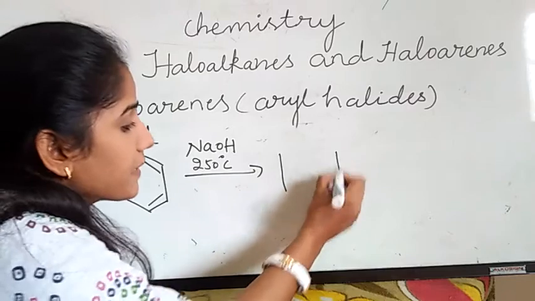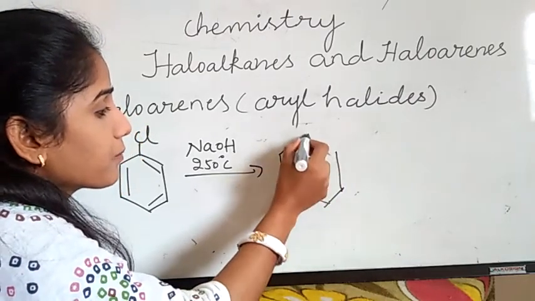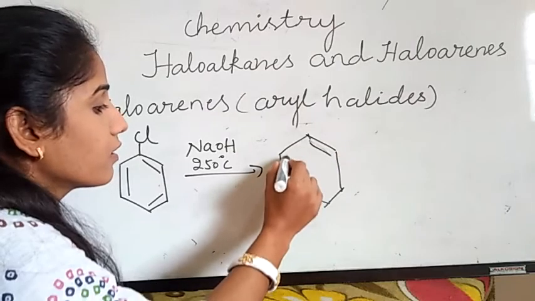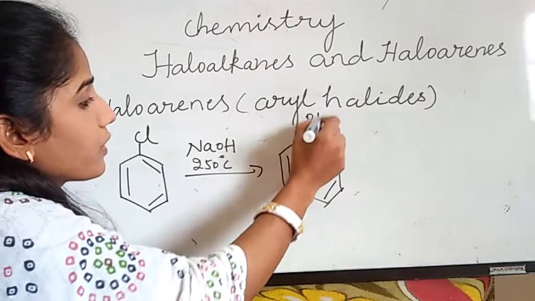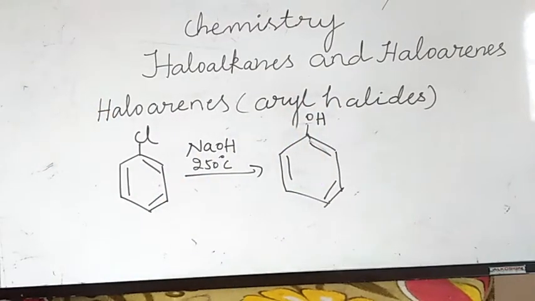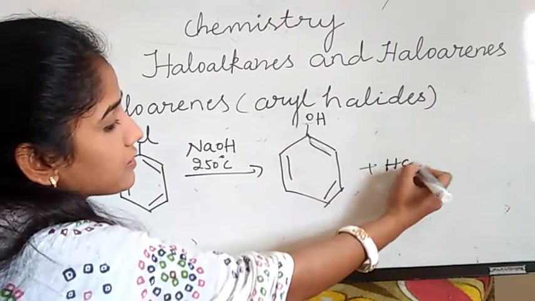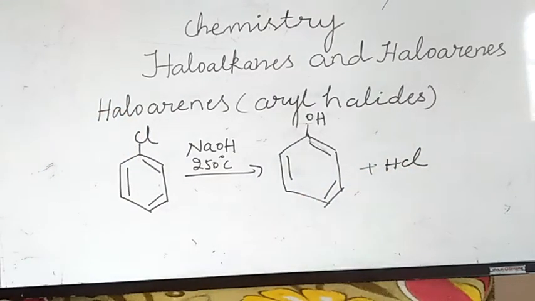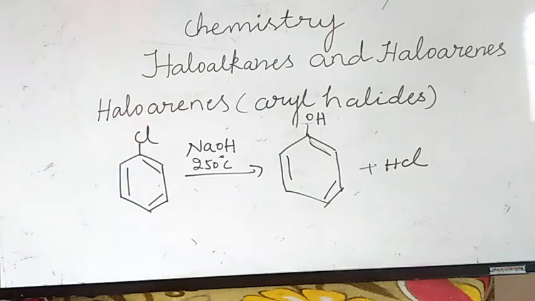If I replace Cl by OH, what is the product I am getting here? Phenol. Just write NaOH and 250 degrees Celsius. This is OH. And removal of HCl. This is about the replacement of Cl by hydroxyl group.